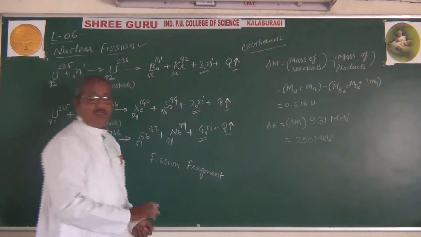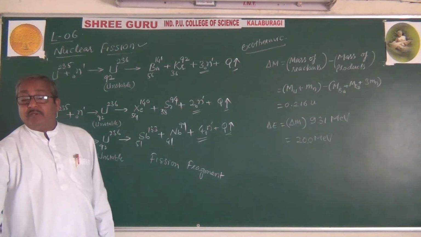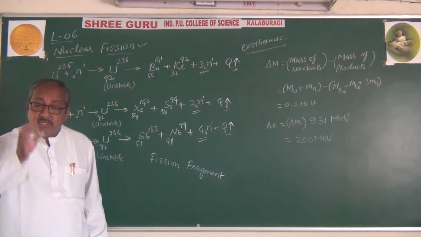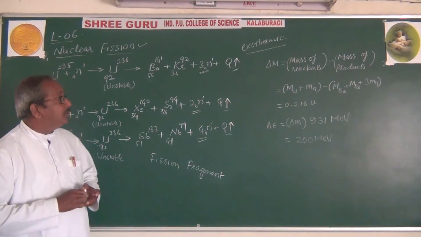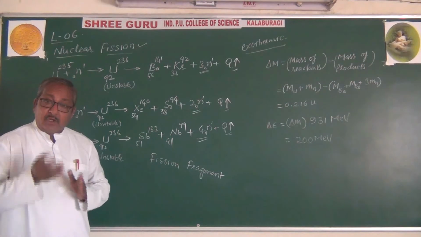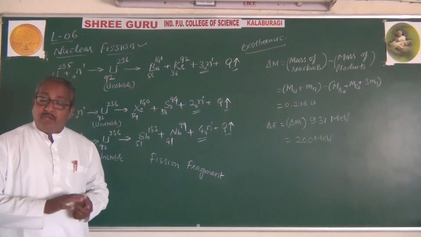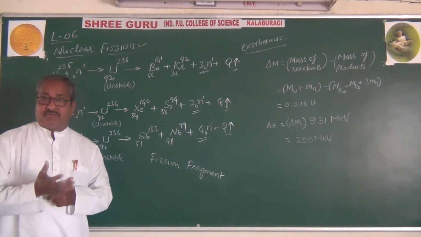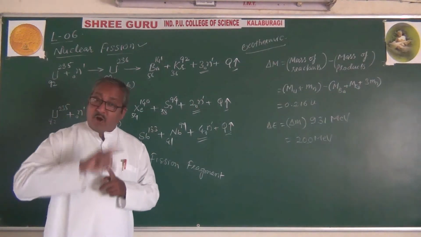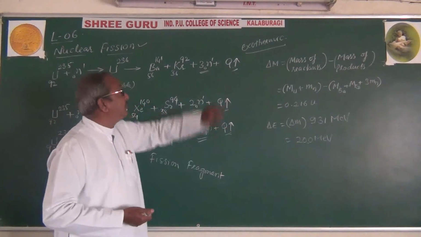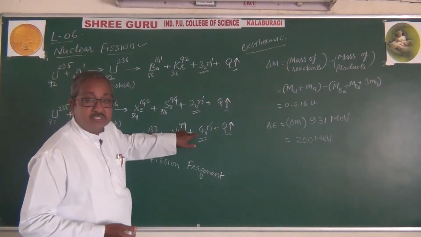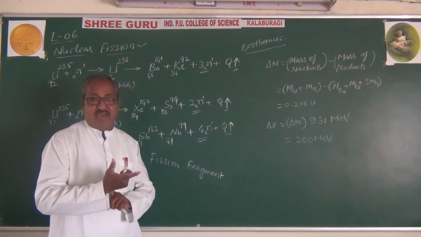During each nuclear fission reaction, 2 or 3 or 4 neutrons are released, and because of those neutrons further reactions can take place. These neutrons are the cause of the further nuclear reaction.